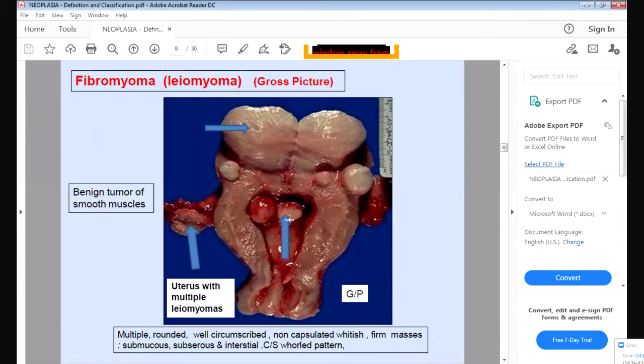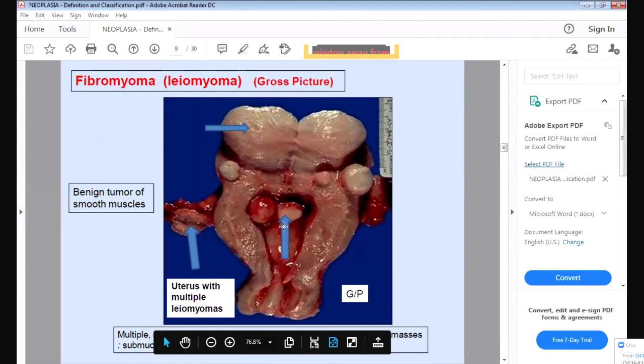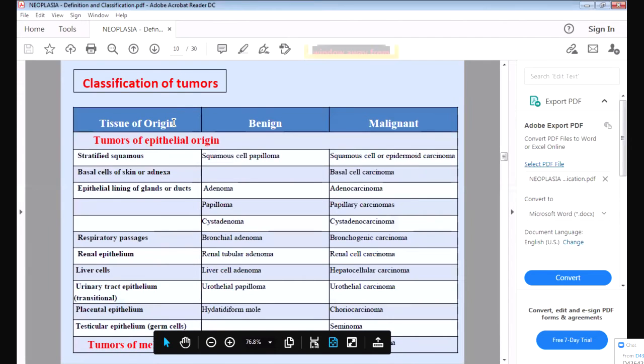They are arising from the smooth muscle. They are benign tumors, and they are called leiomyoma or fibroma. So multiple well-rounded lesions, tumors, are arising from this. So this is called fibroma or leiomyoma. Then, we classify according to the tumor of origin, according to the origin of the cells.